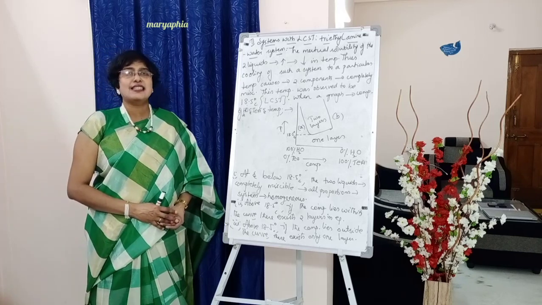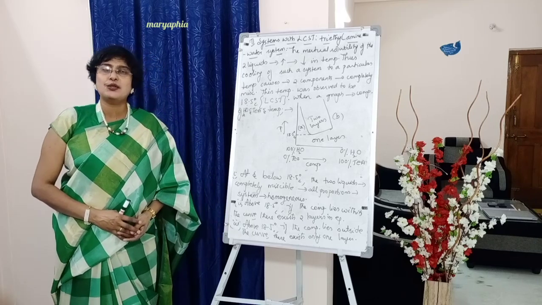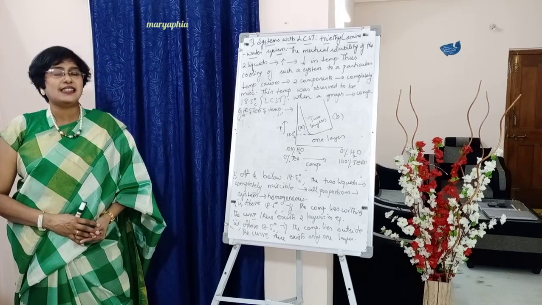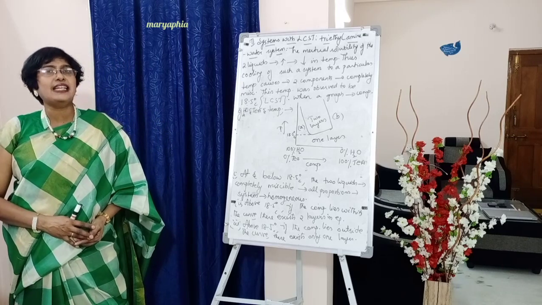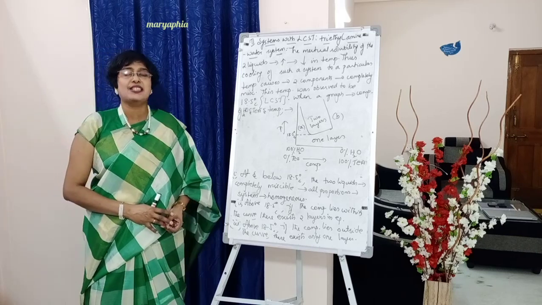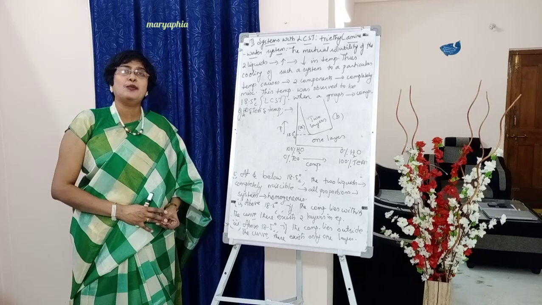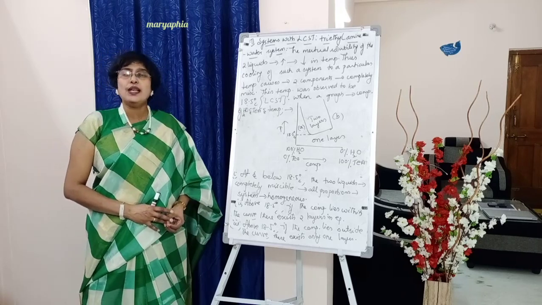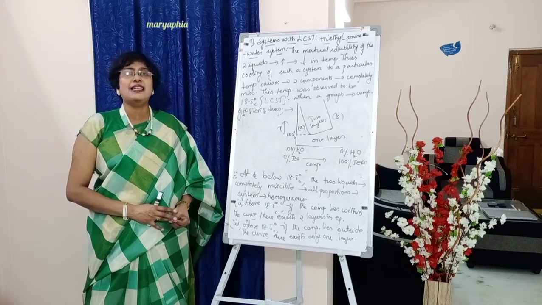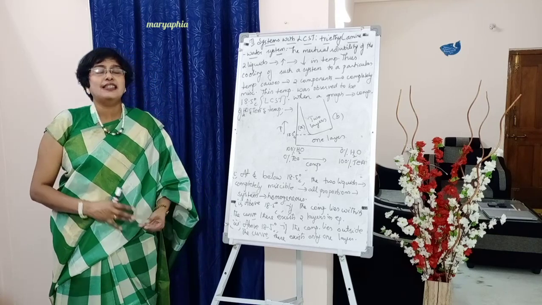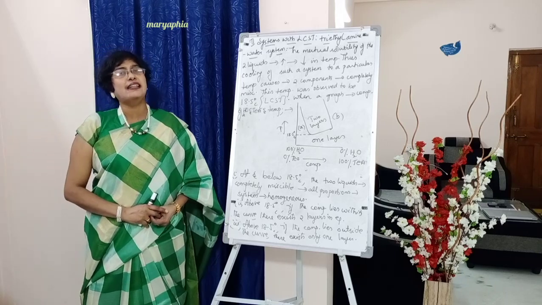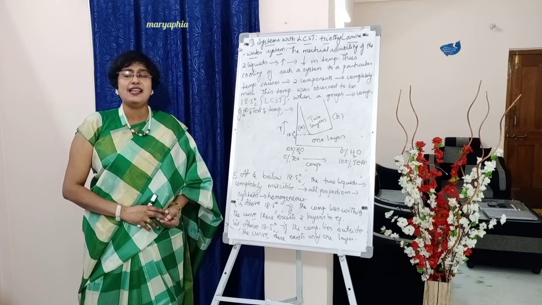Here, LCST: from the word LCST itself we understand that the mutual solubility of triethylamine and water increases with the decrease in temperature. That means this mutual solubility is obtained by cooling the system. Again, taking roughly equal amounts of triethylamine and water, two layers form. One is triethylamine in water and the other is water in triethylamine.